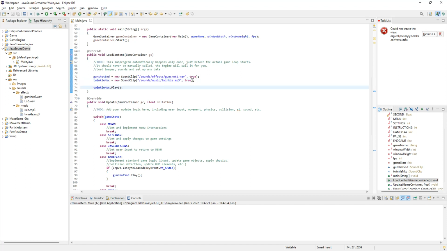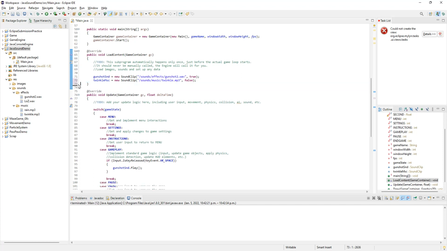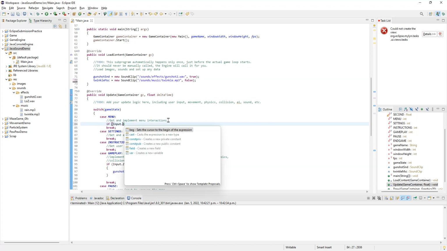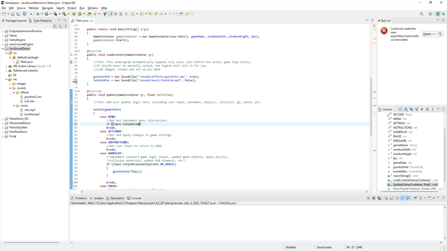So you have two choices here. You either deal with the fact that it's interruptible and just keep it as true, or you have some other factor that sets it playing later on. So let me demonstrate that. Let's say, for example, I don't want to play this immediately. I want to play it when it goes from menu into gameplay. So let's say when the user hits the enter key when they're in menu. So if input.isKeyReleased KeyEvent.VK_ENTER.